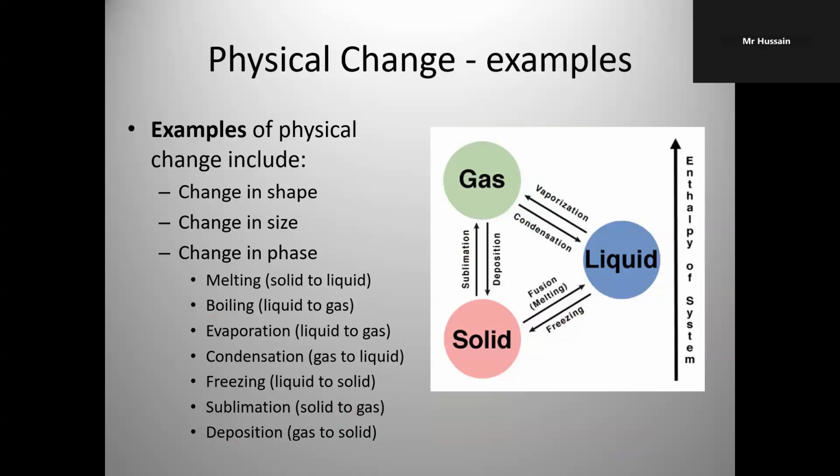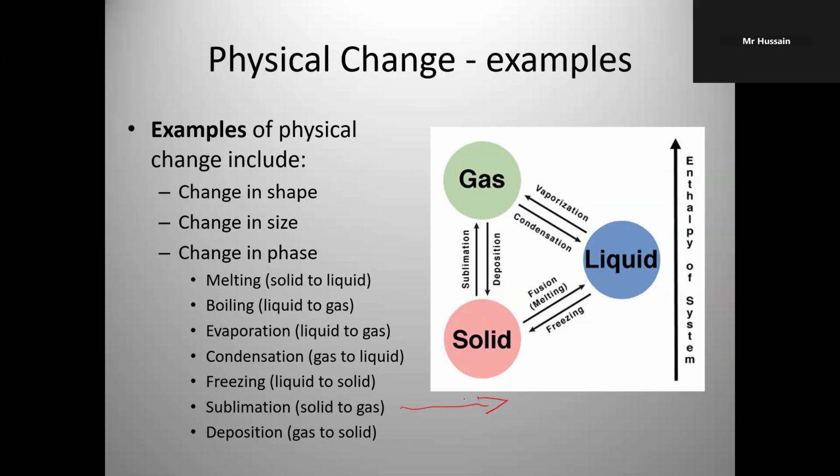What are the different examples of physical changes? Change in shape, change in size, change in phase, melting, solid to liquid, boiling, when a liquid changes to gas, evaporation, when a liquid changes to gas, condensation, when gas changes to liquid, freezing, liquid to solid, sublimation, when a solid changes to gas directly.